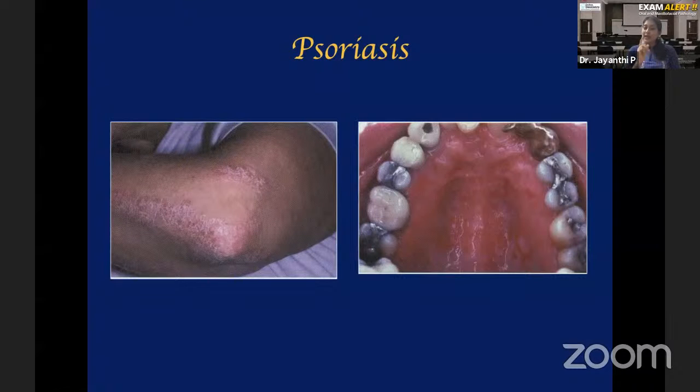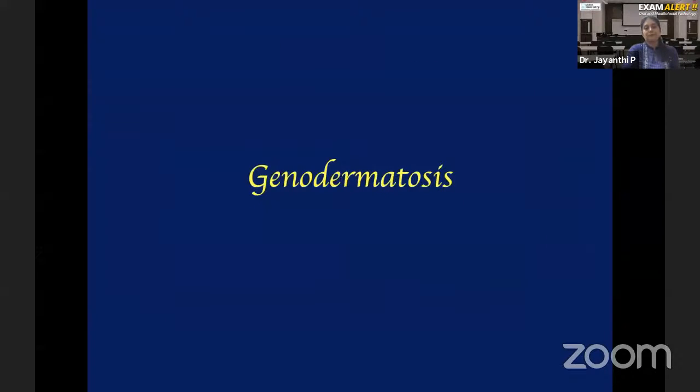So again, like erythema multiforme, psoriasis is not autoimmune. The exact etiology is not known, but what we know about this disease is that the epithelial turnover rate is increased. Okay, that much you understand about psoriasis.